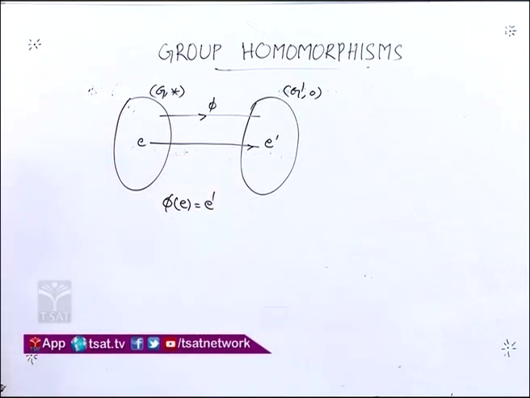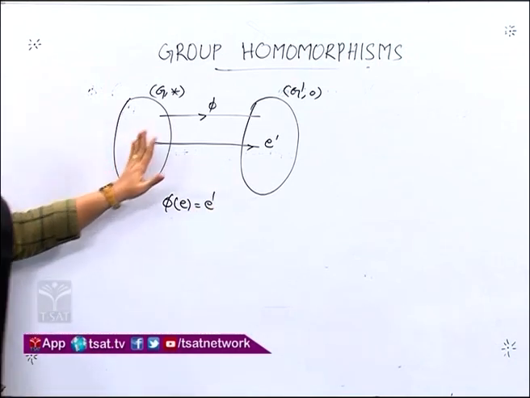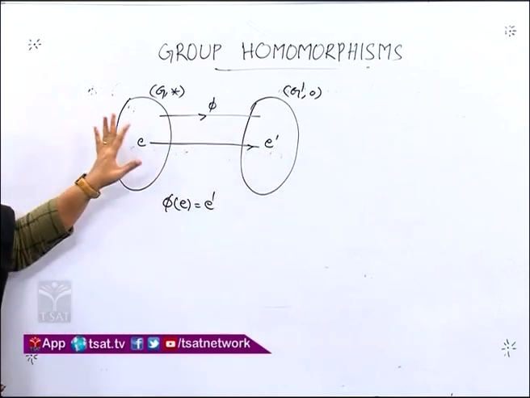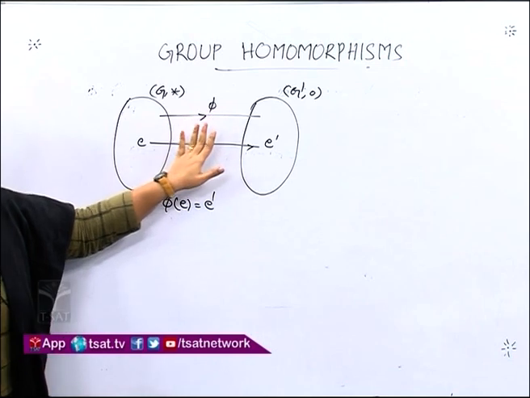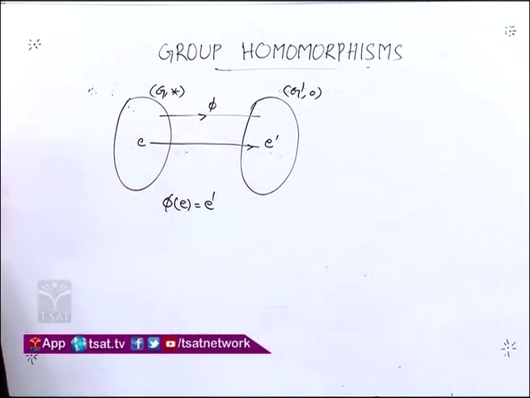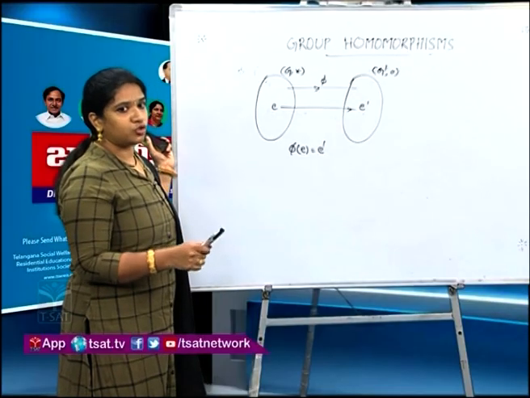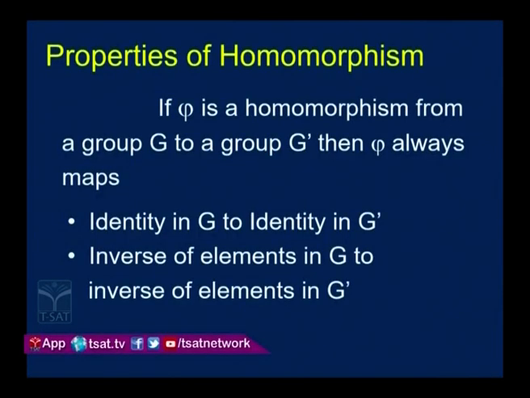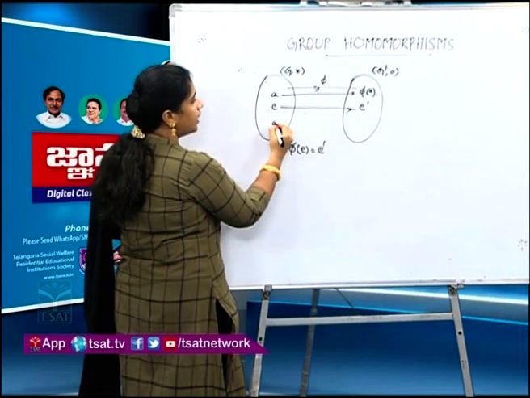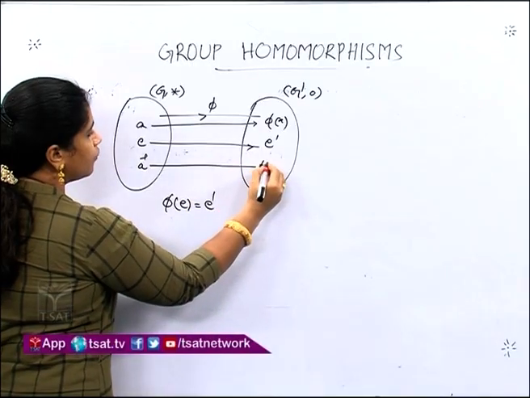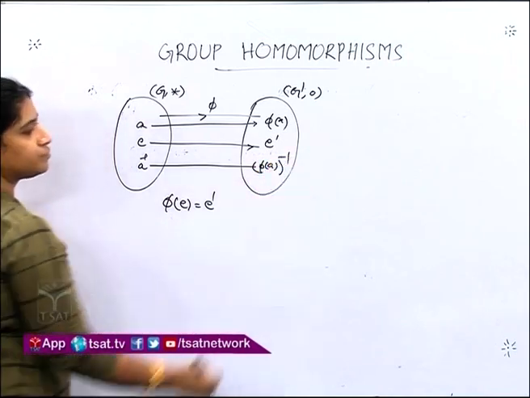This is our first property. Homomorphism will always map identity to identity. That is, identity element in one group will always be mapped to identity element in the other group under this homomorphism. Now the second property is, inverse of elements in G will be mapped to inverse of elements in G prime. What do you mean by this? Whenever a is mapping to phi of a, its inverse, a inverse, will be mapped to phi of a whole inverse.